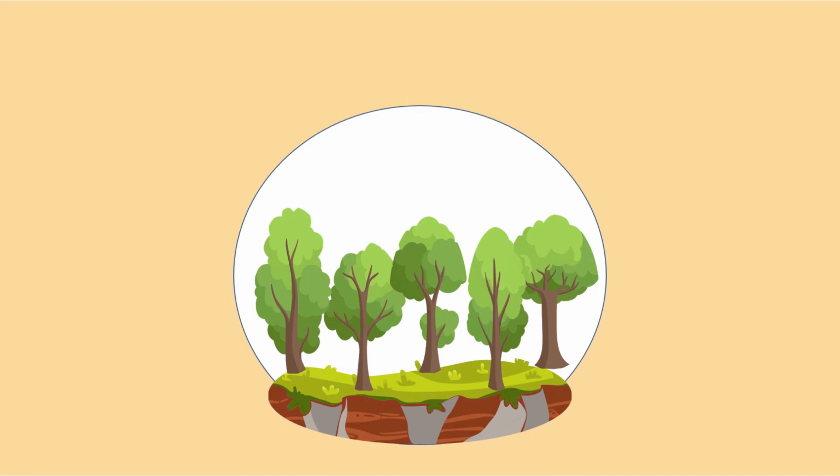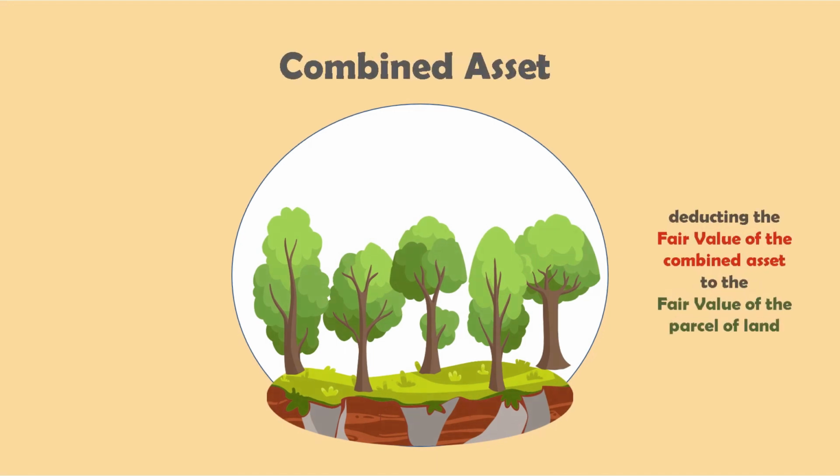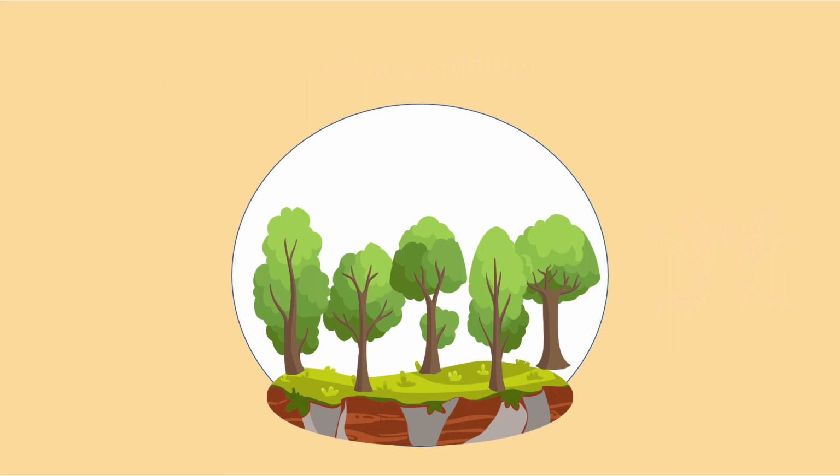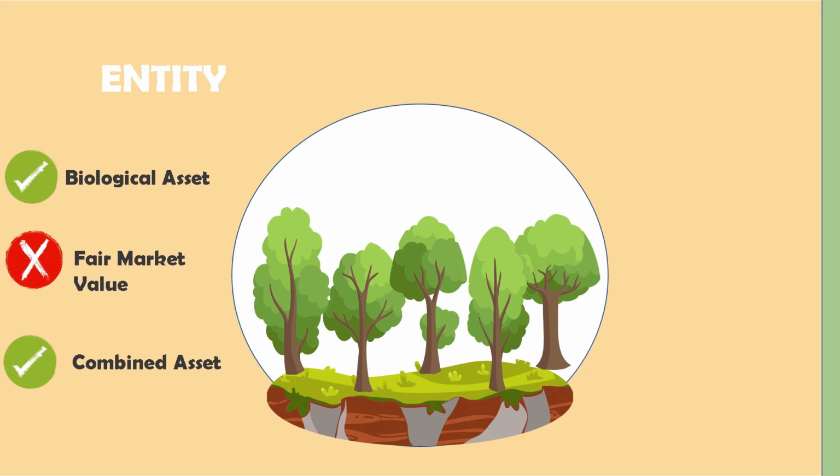They are considered as a combined asset. It can be measured by deducting the fair value of land from the fair value of the combined asset. For example, a plantation forest is attached on a parcel of land. This plantation is considered by an entity as a biological asset, but they cannot measure the fair value of the forest because the biological asset and the parcel of land is a combined asset of the entity.